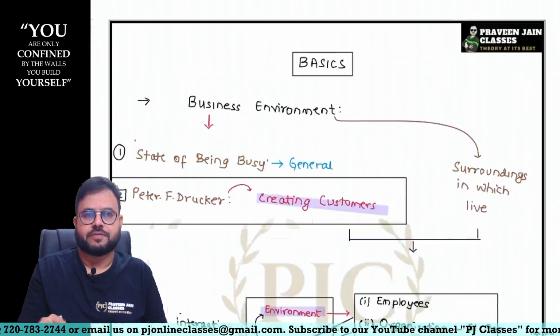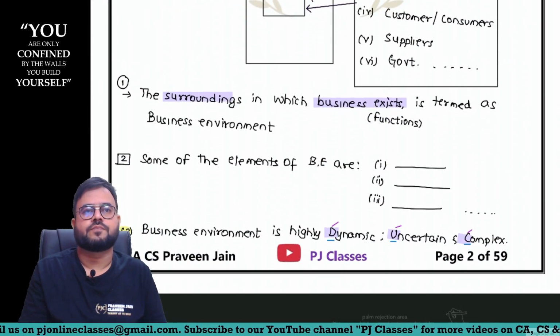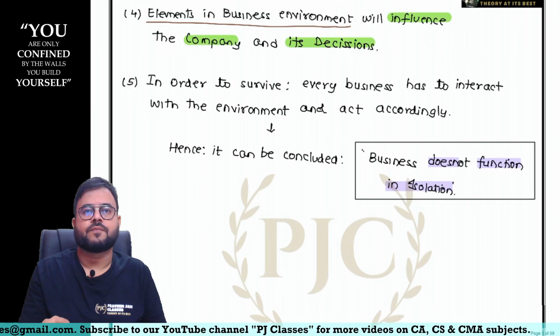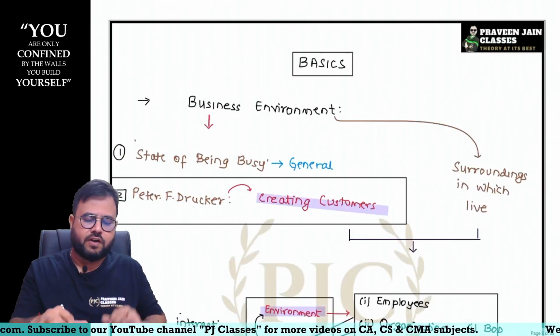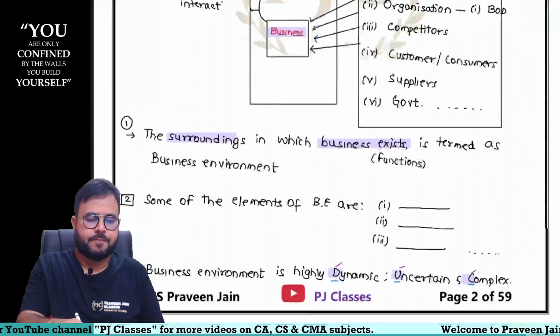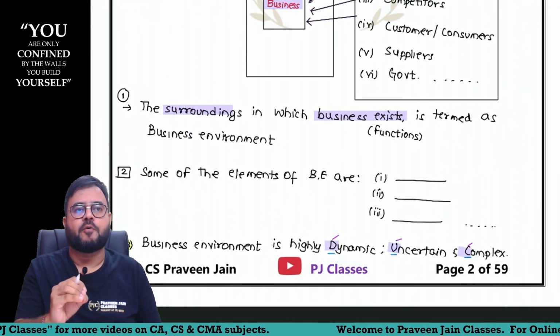Can I go forward, sir? Bolo Raja. Did you write everything? Okay. So what is the point I have explained to you, sir? What do you mean by business environment? This is what I have explained. What do you mean by business environment? So these are some points which you have to remember.